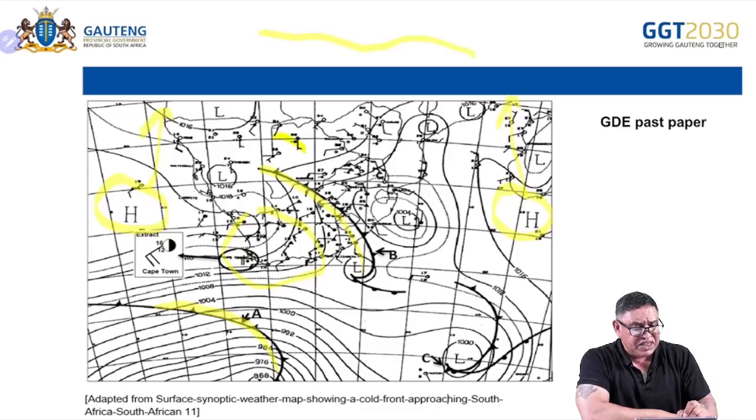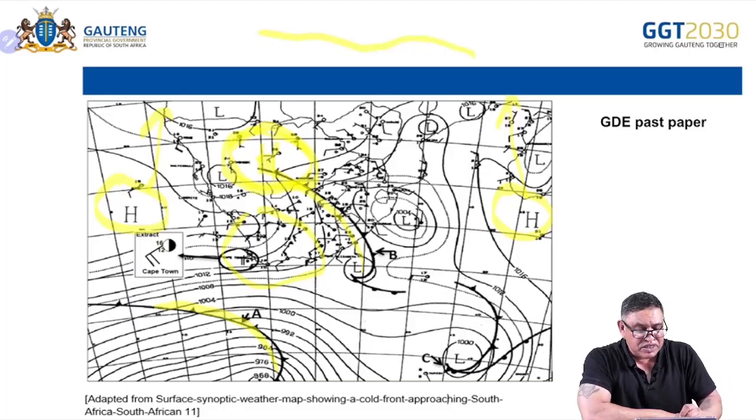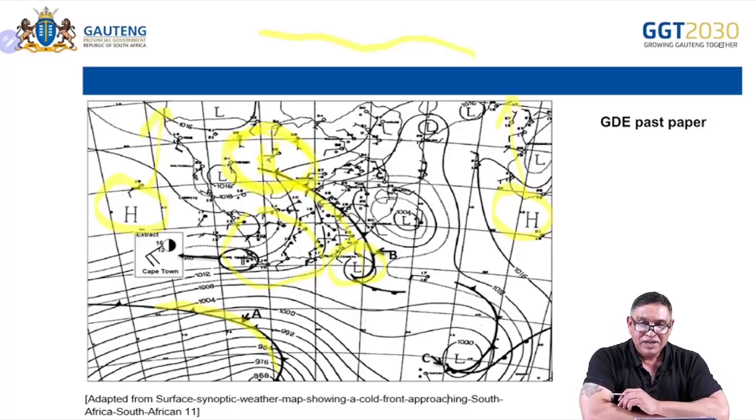Let's say if I created a massive high-pressure cell here, that's your Kalahari high. I could pose you a question because there's the coastal low here, and I could talk about Berg winds. Can you see that?